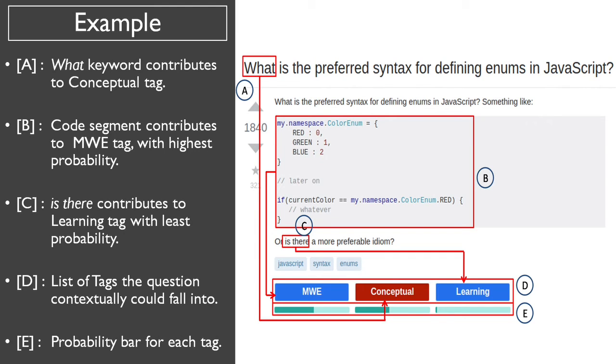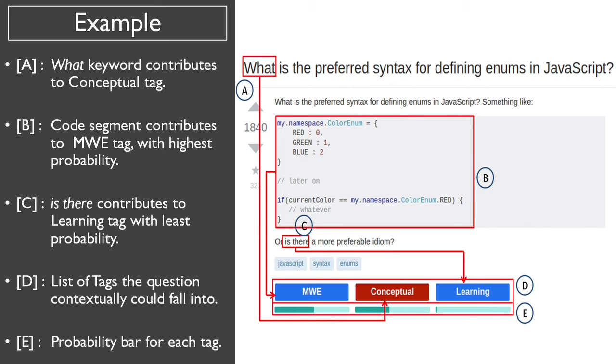So if we can go back to this question, it asks what is the preferred syntax for defining enums in JavaScript. Something like a code snippet is given, or is there a preferable idiom? So we can understand that it mostly asks about how to implement something or how to define something, or what is the most frequently used one, which is mostly related to the conceptual part.